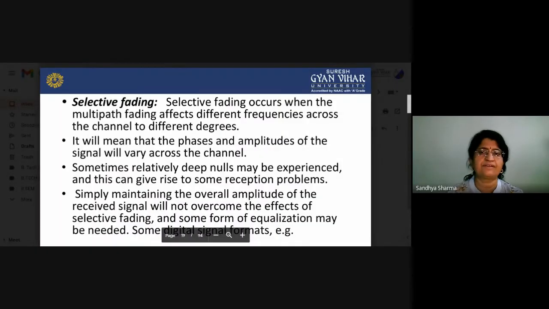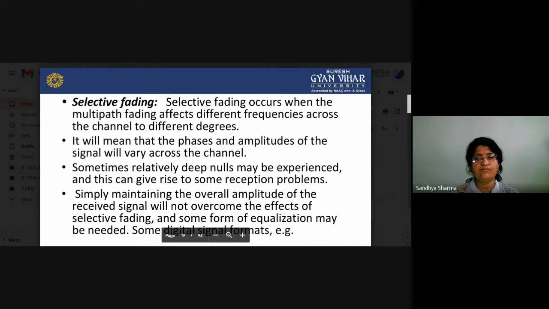Now, the second one is selective fading. Selective fading occurs when the multipath fading affects different frequencies across the channel to different degrees. This means that the phases and amplitudes of the signal will vary across the channel. Sometimes relatively deep nulls may be experienced, and this can give rise to some reception problems.